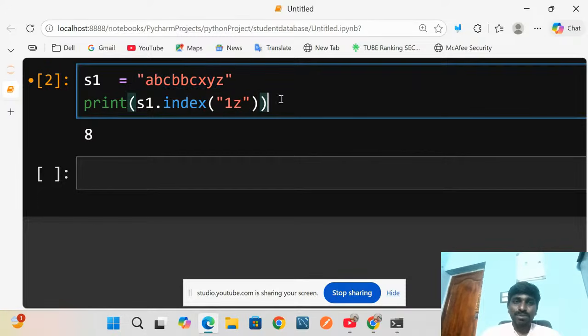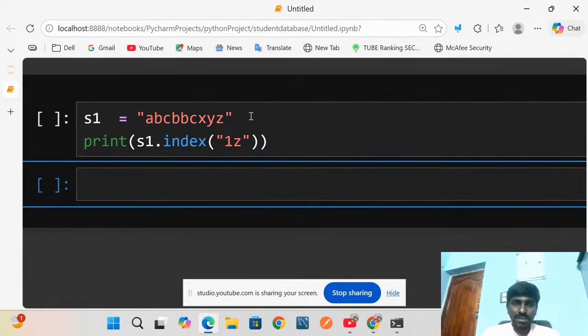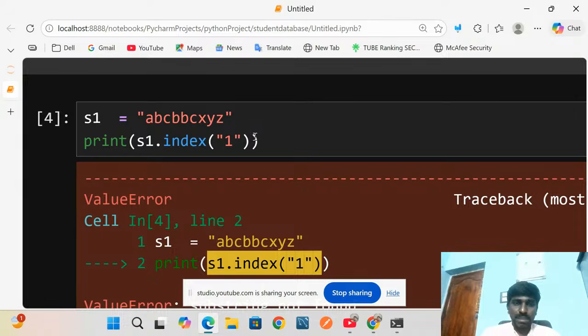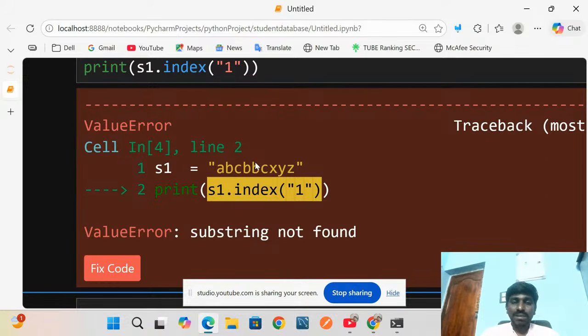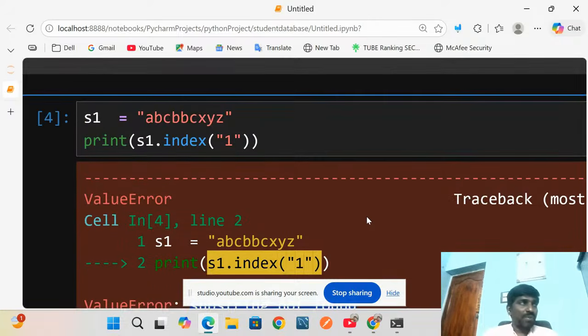Now what output do we get? You can check it here: substring not found. It throws an error like substring not found.